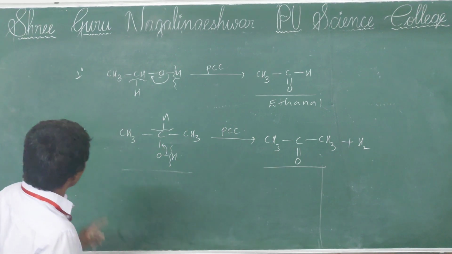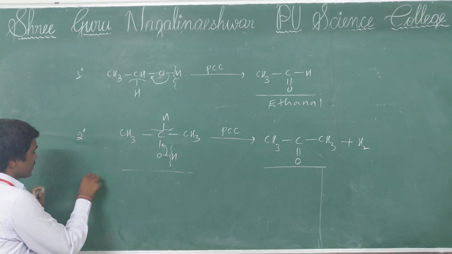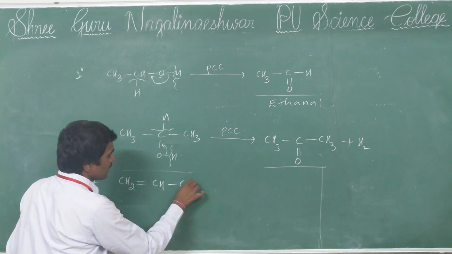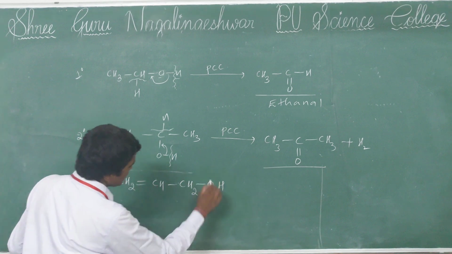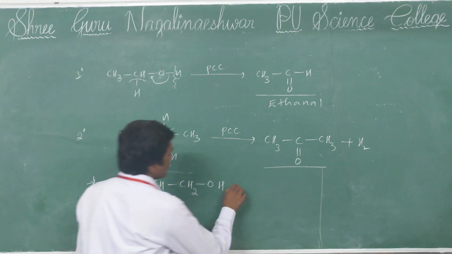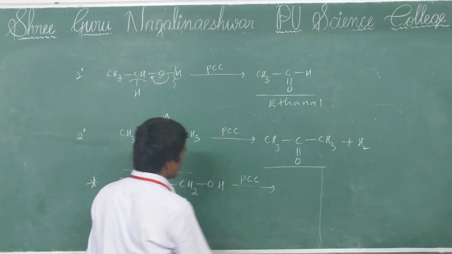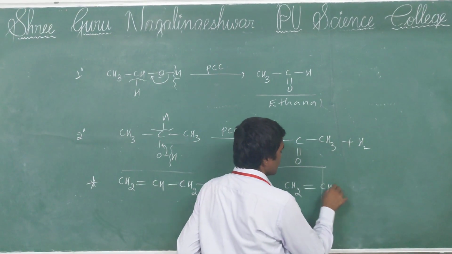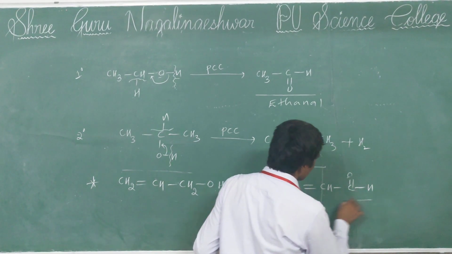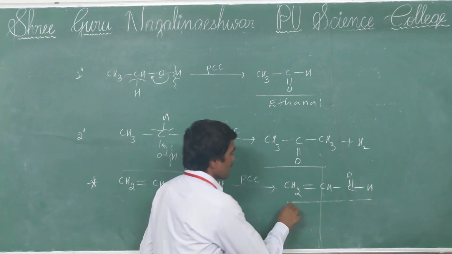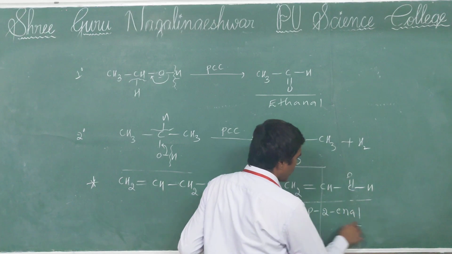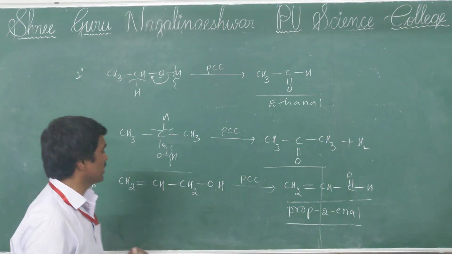And the very important thing, this is for competitive level, I am taking allyl alcohol. Allyl alcohol undergoes oxidation in the presence of PCC, then formation of CH2 double bond CH, C double bond O. So prop-2-enal is formed.